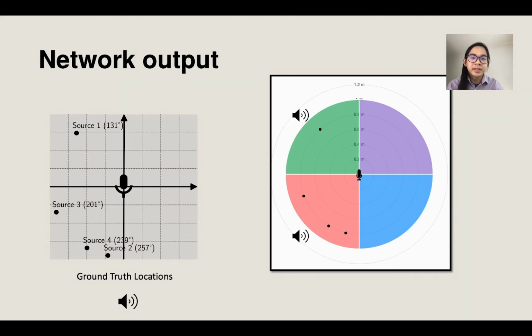We first run the separation network on each quadrant. Let's hear what's happening in the top left quadrant and the bottom left quadrant. You can play with this interactive visualization on our project website. For the top left quadrant, we expect to hear one voice.